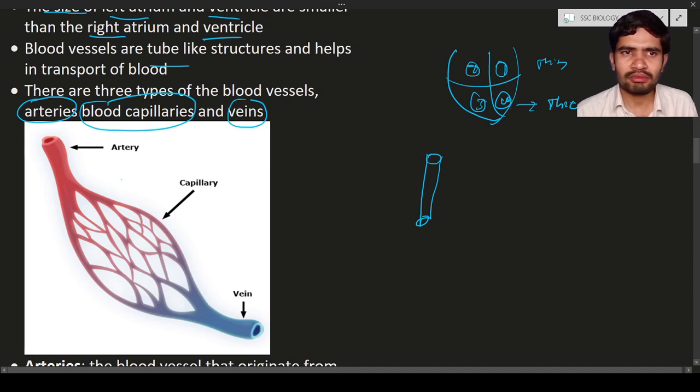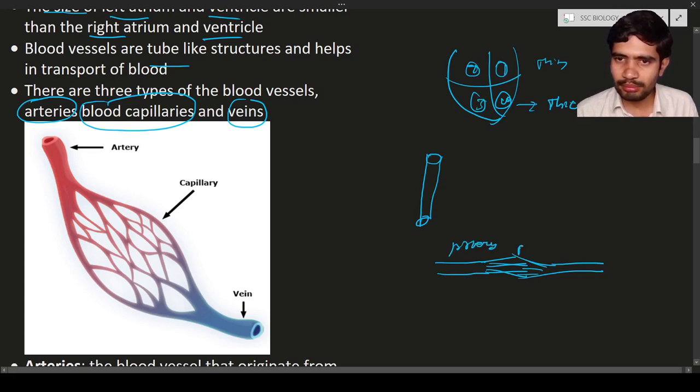What is the difference between artery, blood capillaries and veins? First the artery will come. The artery will divide into fine hair-like structures. Again, these fine hair-like structures will turn into a single blood vessel. So this is the artery, this is a blood capillary, and this is known as a vein.